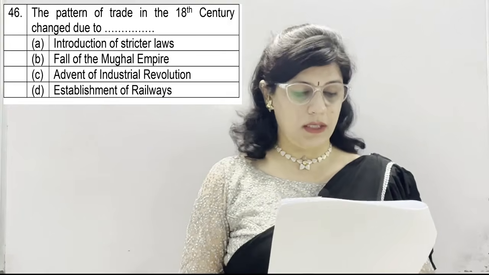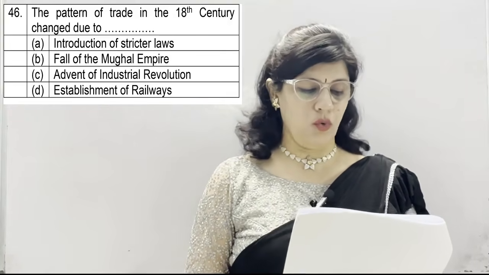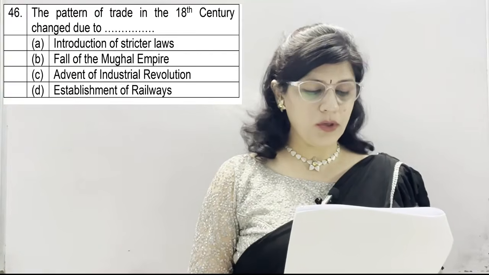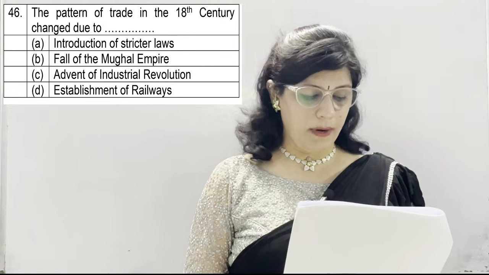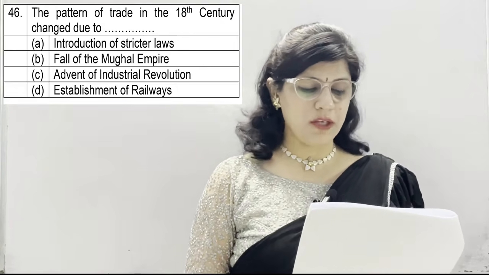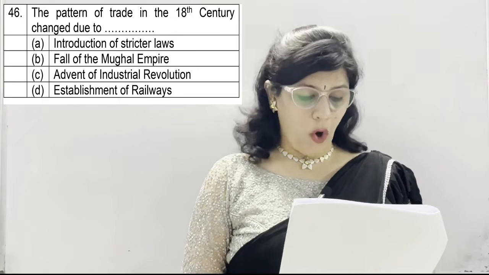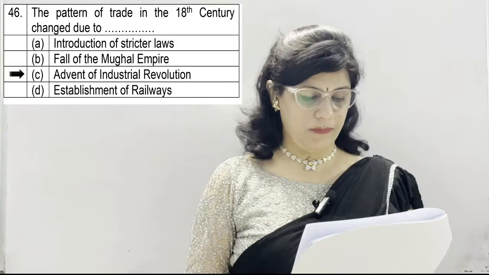Question number 46. The pattern of trade in the 18th century changed due to dash. Option A, introduction to stricter law. B, fall of Mughal Empire. C, advent of Industrial Revolution. D, establishment of railways. Option correct is C, advent of Industrial Revolution.